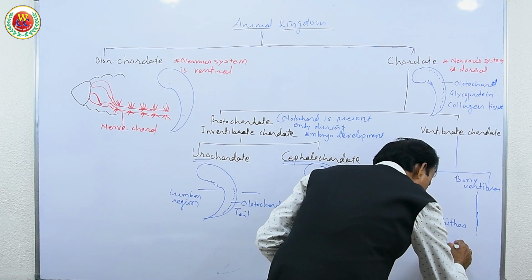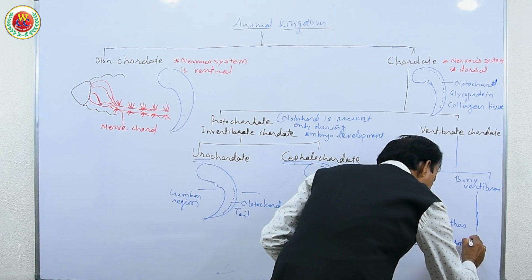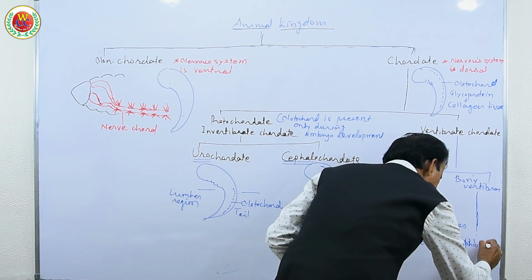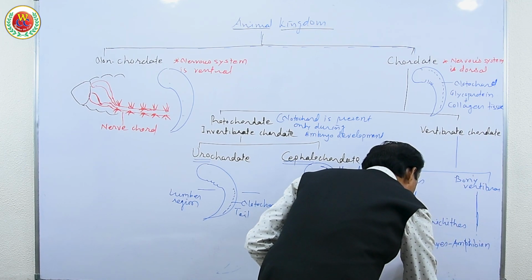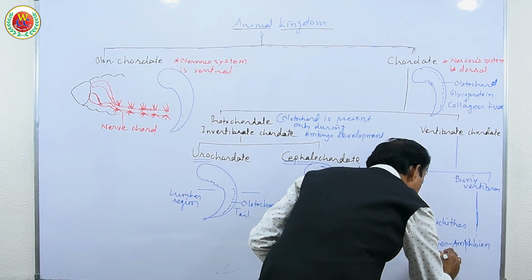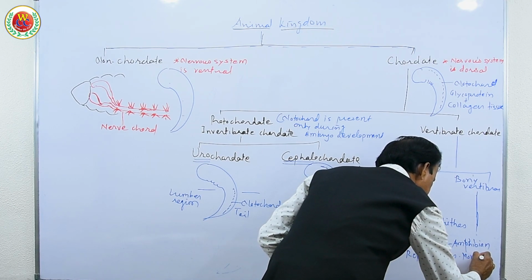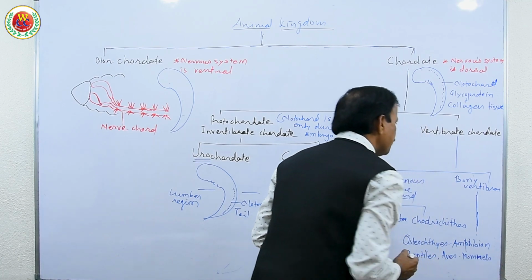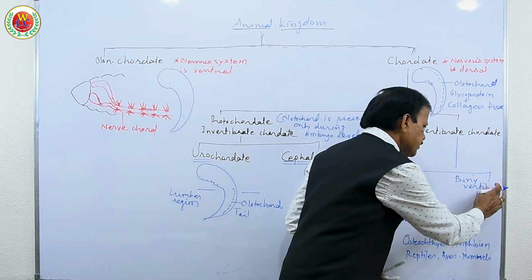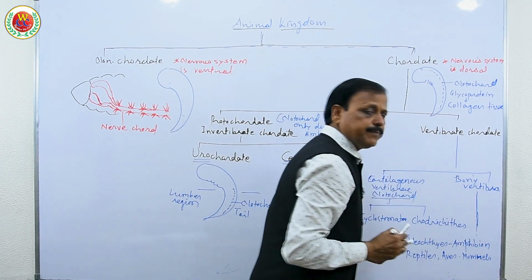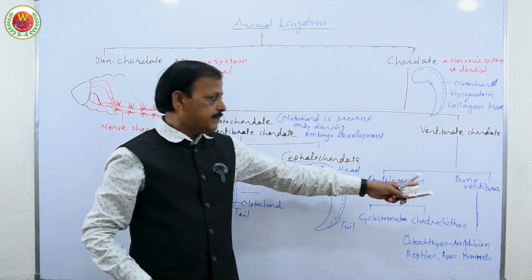and amphibians, reptiles, aves and mammals, they have a bony covering. So that is what we call vertebra, bony vertebra that covers the spinal cord.